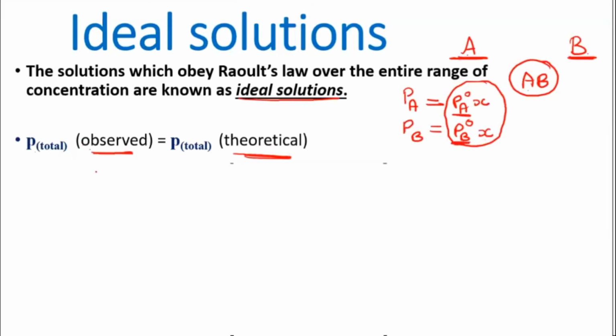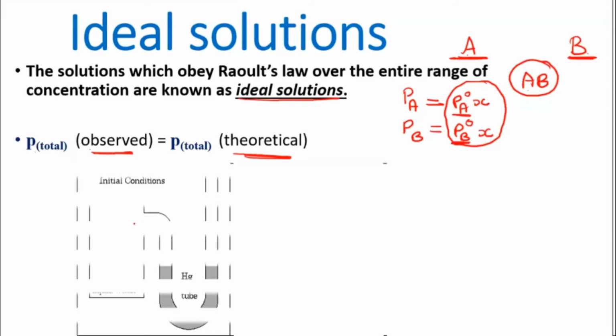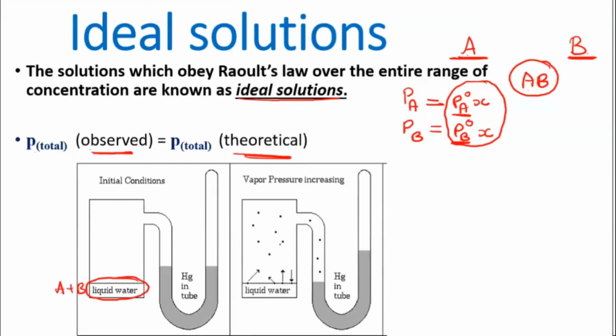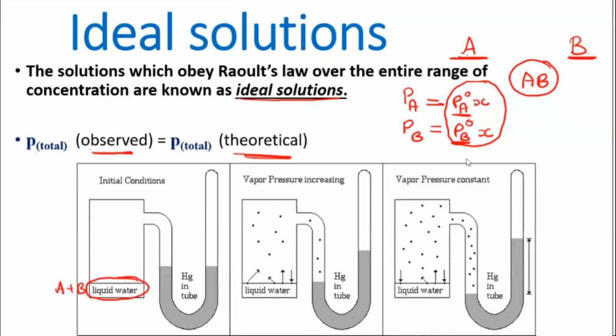Then experimentally, how we are doing, I have displayed here. Experimentally we will take both the liquids, A and B liquid, and mix them together, initial condition. After some time they will come out in the form of their vapors. Initially we'll see that the vapor pressure slowly increases, and after some time when they attain equilibrium, you can see here this mercury will not change, it will remain constant.